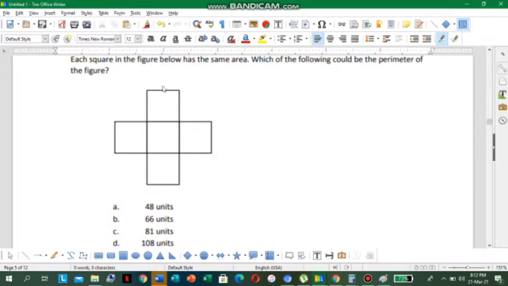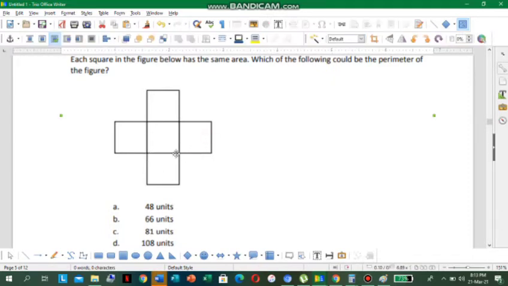So if this side is 5, this side also must be 5. So 5 times 5 is 25. That means the area for one square, the area for this square right here, is 25. The area for this square is also 25, this one also 25, this one also 25, and the middle square here is also 25. So we have 1, 2, 3, 4, 5 squares of 25.